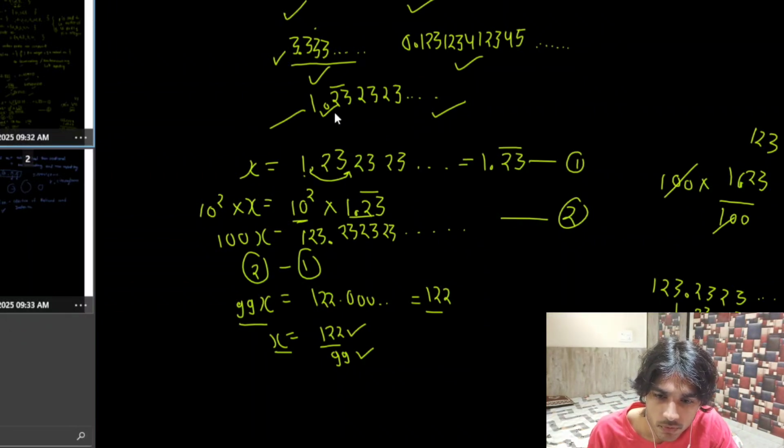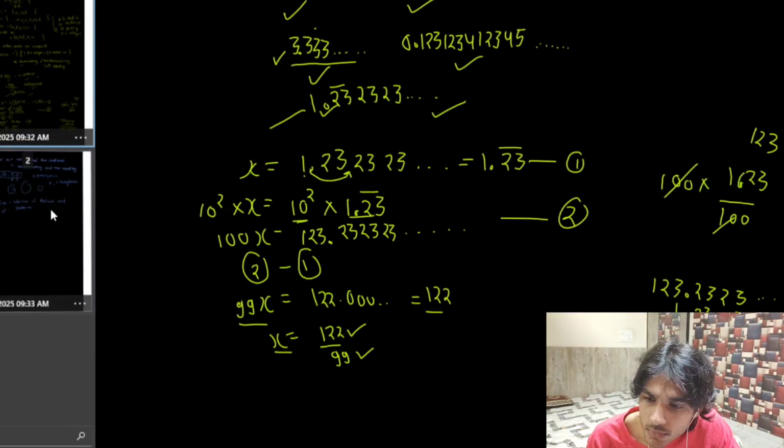Then we find how many digits the repeated term contains, and we multiply by 10 to the power of the number of digits on both the left-hand side and right-hand side. We simply solve it. We got x equals 122 by 99. 122 is an integer, 99 is a natural number, so this is a rational number. If this is a rational number and x is equal to this, then x should be a rational number too.